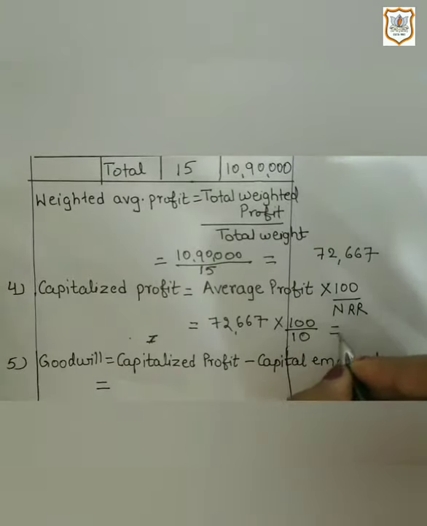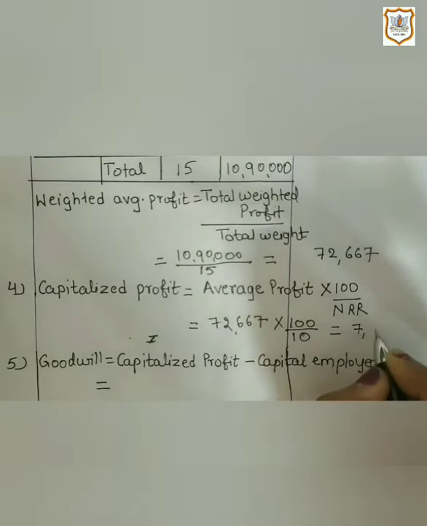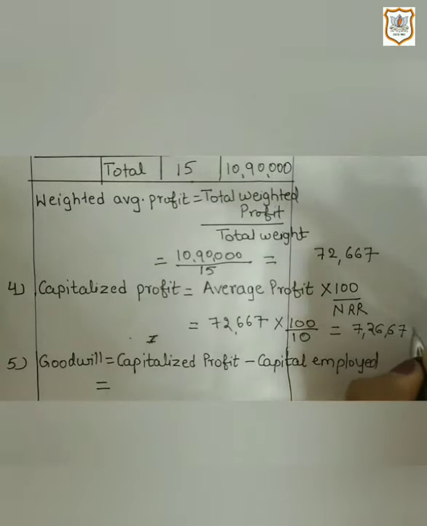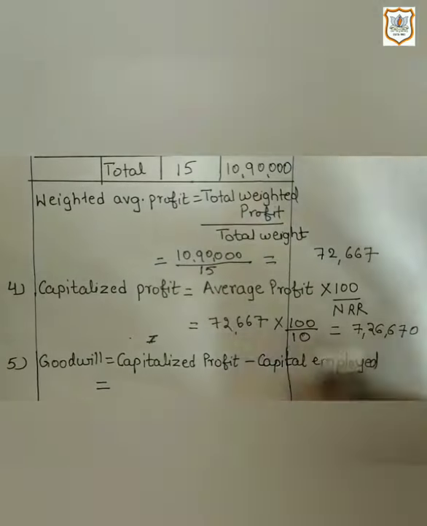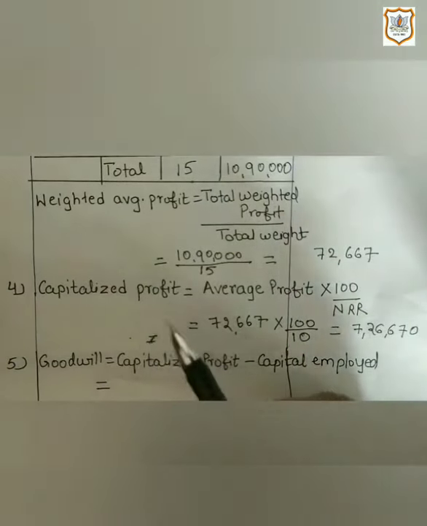So in this way we will get 7,26,670, which is capitalized profit.